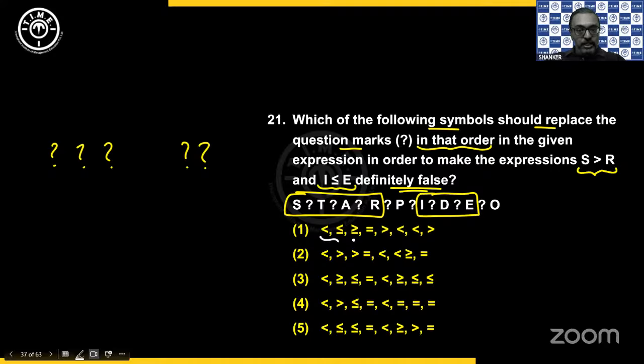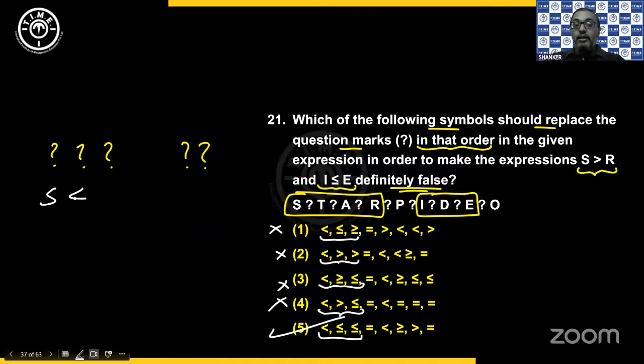So here first 3 is not going to work because opposite signs. Here again first 3 is not going to work, opposite signs. Here also opposite signs. And here also opposite signs. So the only option that satisfies is the fifth option. Look at the positions of the alphabets, that is necessary for me to get an answer. And from there you can easily do it. So the only option that satisfies is the fifth option, because from the first 3, I'll get less than, which is definitely C.